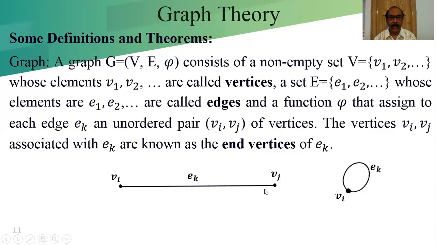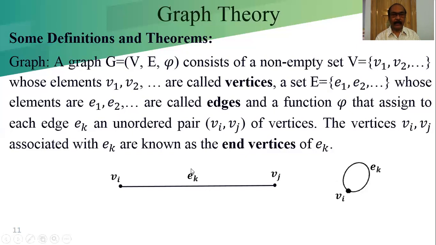It joins an unordered pair Vi and Vj. Ek does not necessarily connect Vk minus 1 and Vk plus 1, or Vk and Vk plus 1, or Vk minus 1 and Vk. The order is not mentioned; it is unordered.